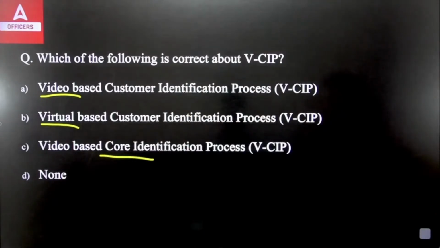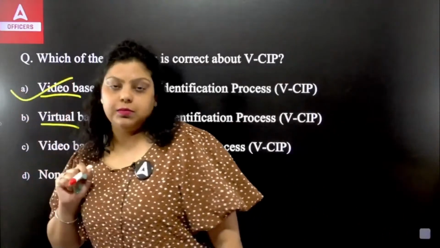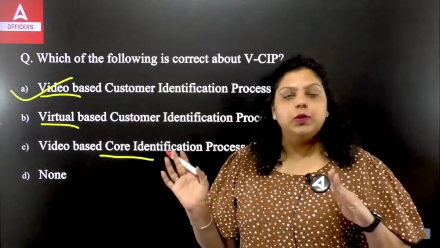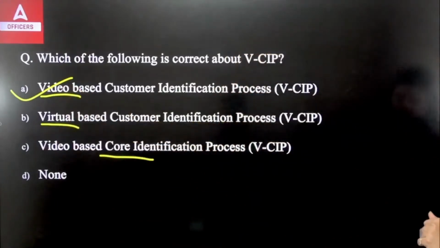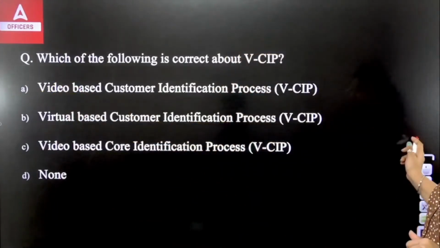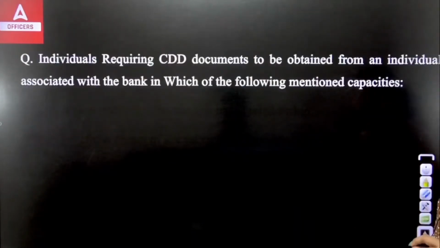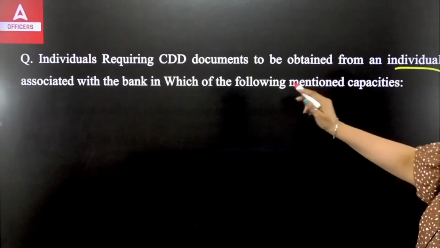So the right answer here will be the video-based customer identification process, that is the VCIP. Now, for the KYC purpose, for the customer identification, you can do it virtually also. So this is what the video-based customer identification process is, VCIP. Clear?